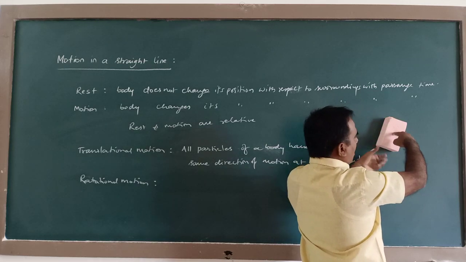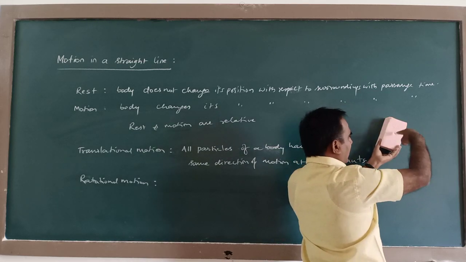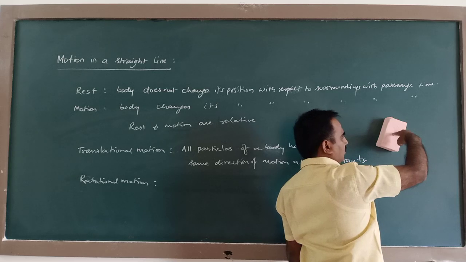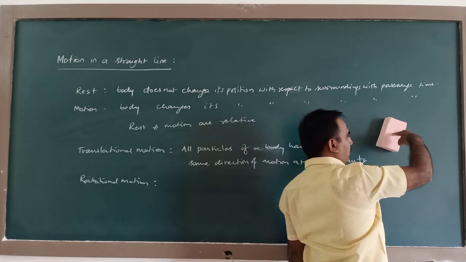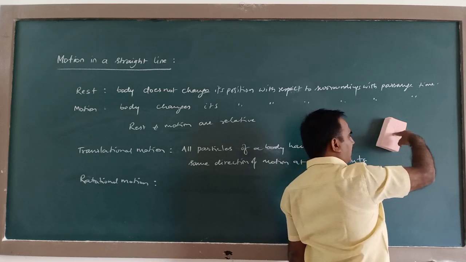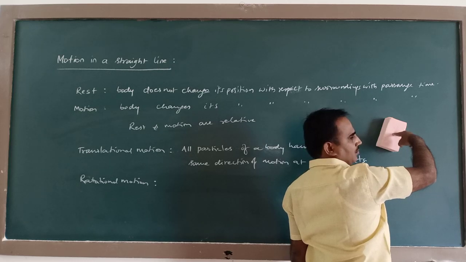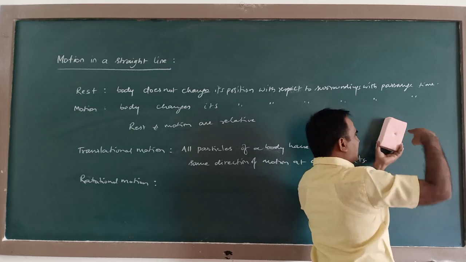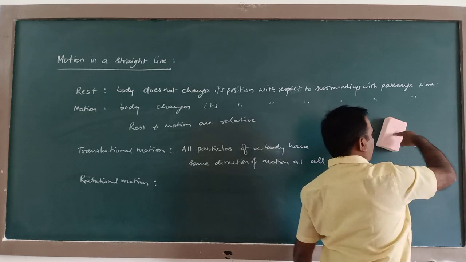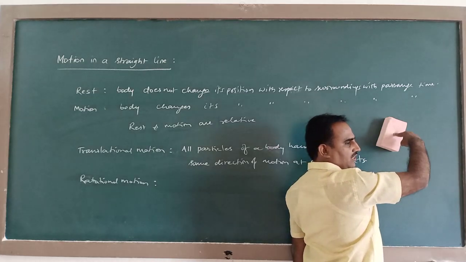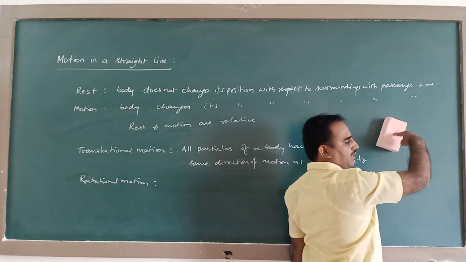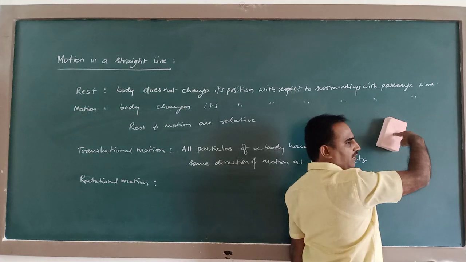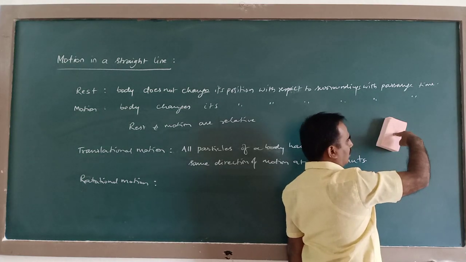Then all the particles of the body along my finger are fixed. So this is called the axis of rotation. Axis of rotation is nothing but the direction along which the line of particles are fixed.